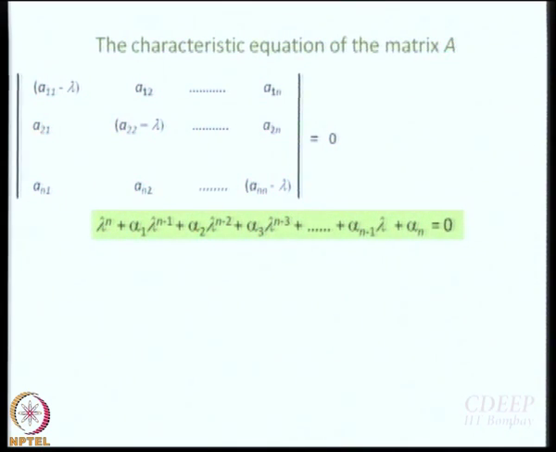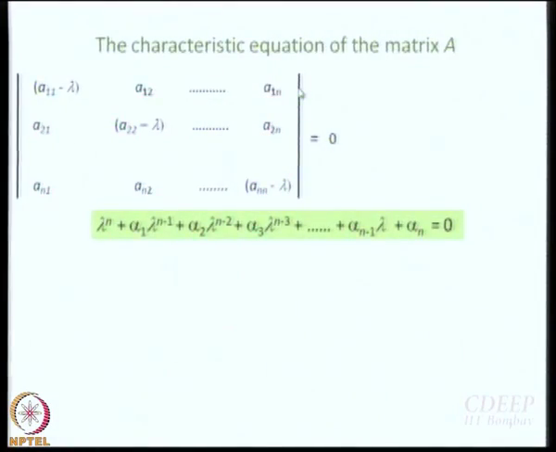Alright. See, what have we specified so far? When I write this equation, what are the only quantities that can be specified? This A11, A12, A1n, etc. Lambda is a variable, right. I am trying to find the value of lambda. I do not know what it is. Do I have x1, x2, etc. here anywhere? No. The only thing I have is the matrix A. So these solutions for lambda that I will get will be characteristic of the matrix A, the square n by n matrix A, alright.